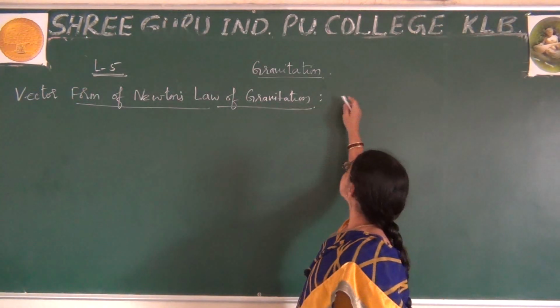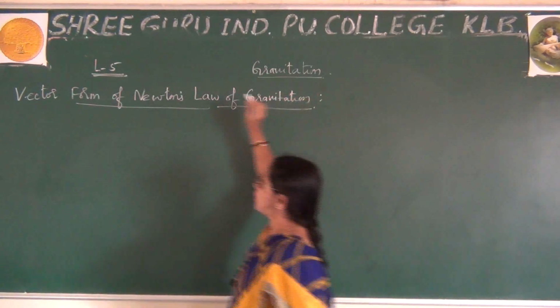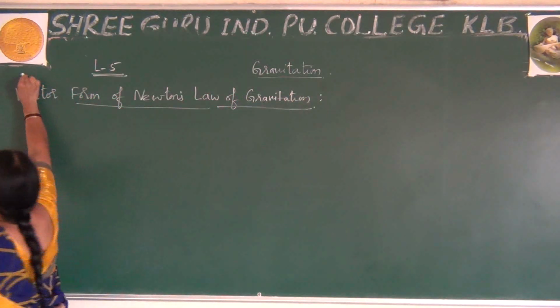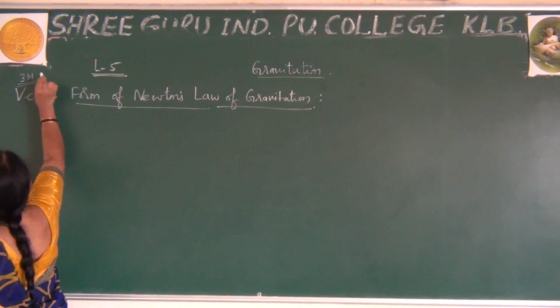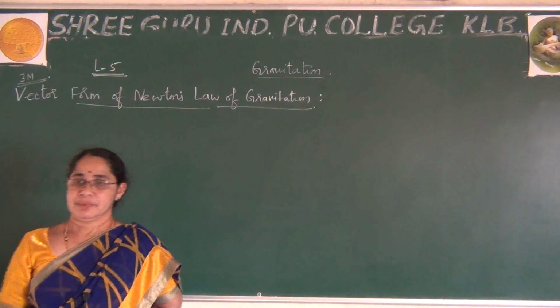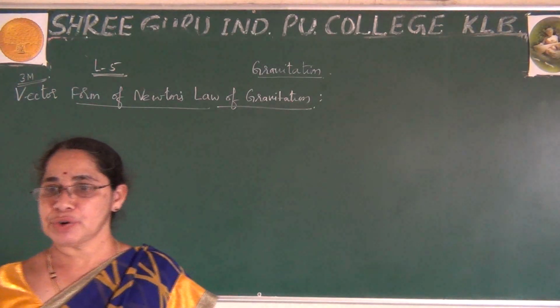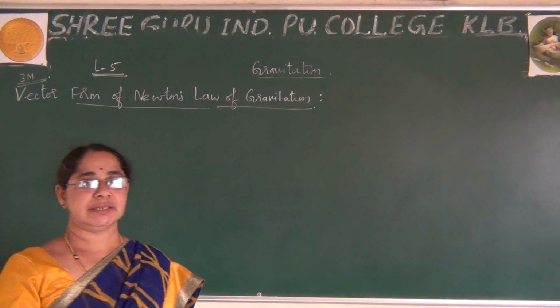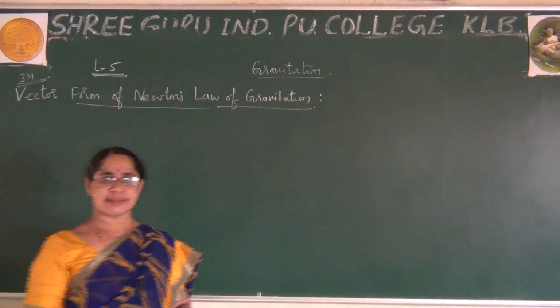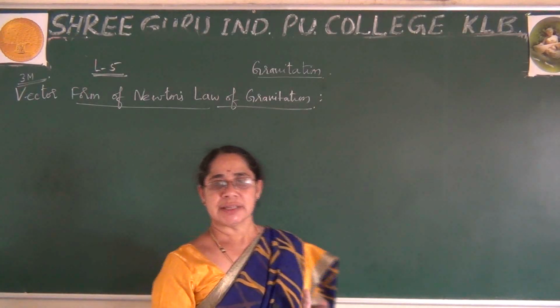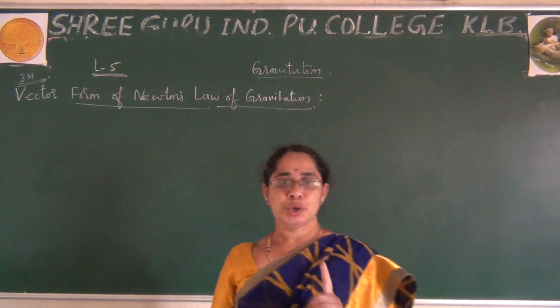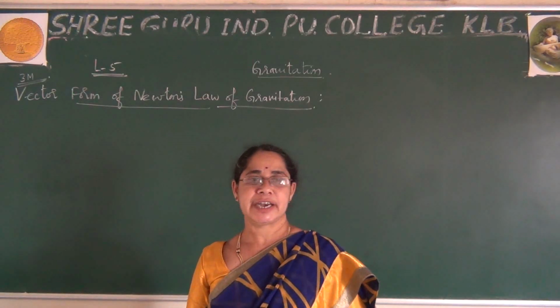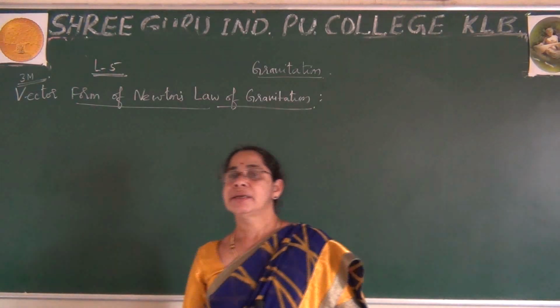This is a very important question, you expect it for 3 marks. This is compulsory in your theory paper. If it is the vector form of Newton's law of gravitation, it is statement along with explanation. Already you know the statement is the same, that statement will never change, so you have to remember it correctly.